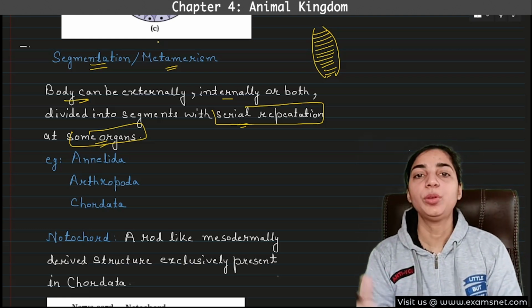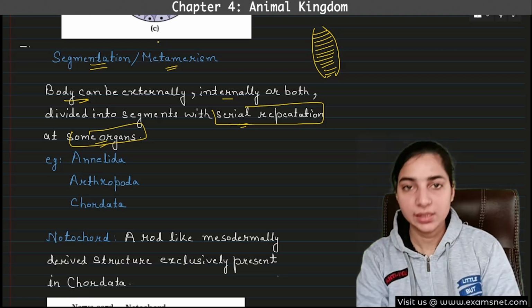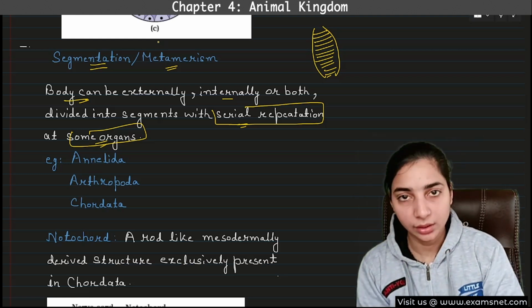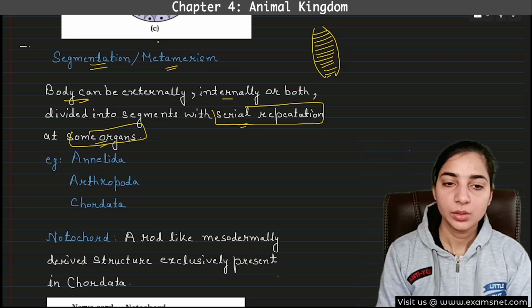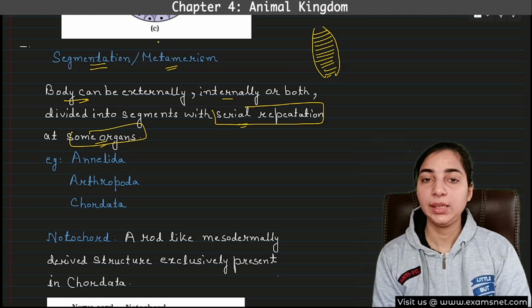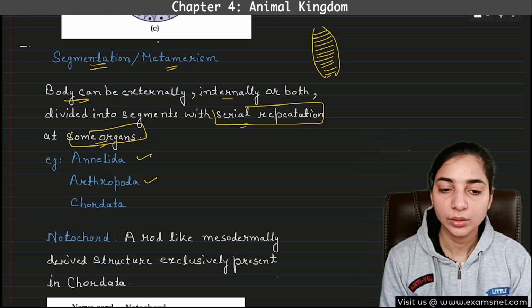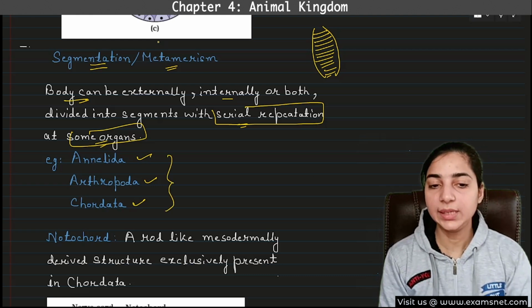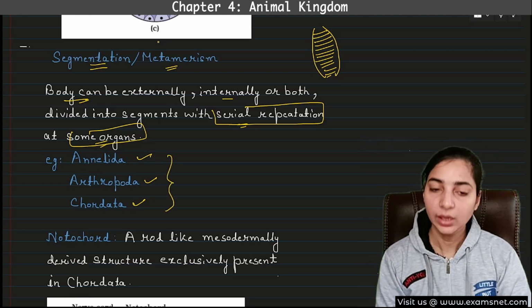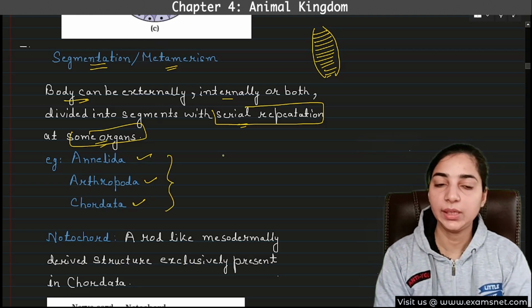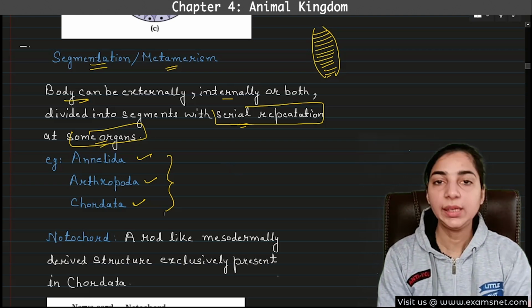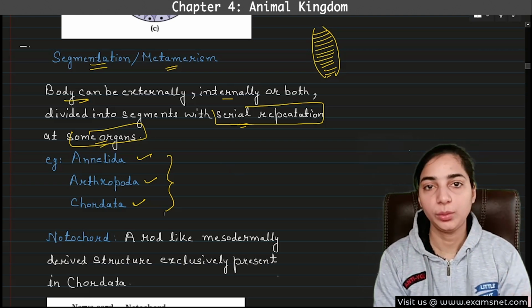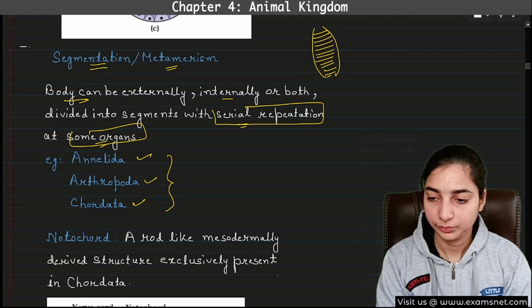This type of division can be external only, it can be only internal, or it can be both external as well as internal. So this is segmentation, and what are the examples? Annelida, Arthropoda, and Chordates. These three have segmentation. We will discuss in detail when we discuss the individual phyla. So Annelida, Arthropoda, and Chordata. Here you have to remember the examples.